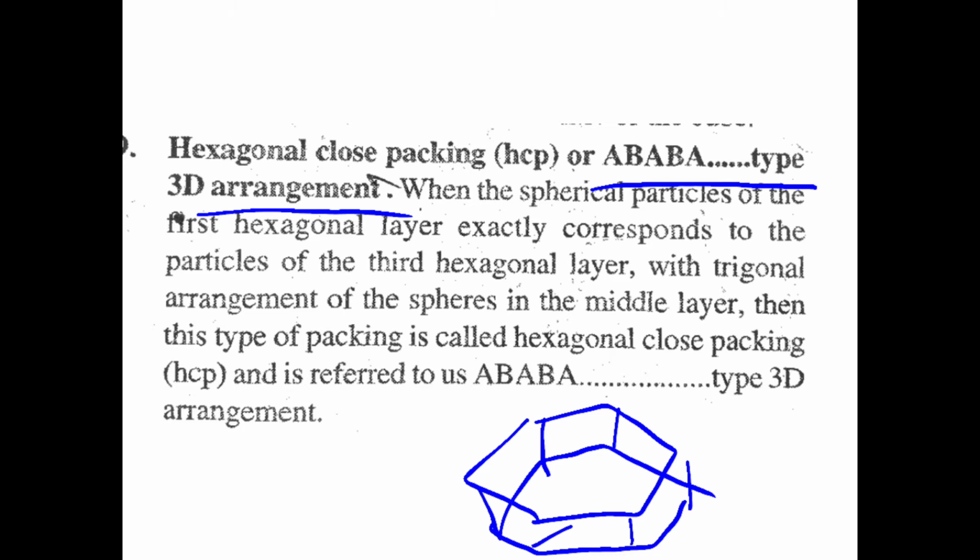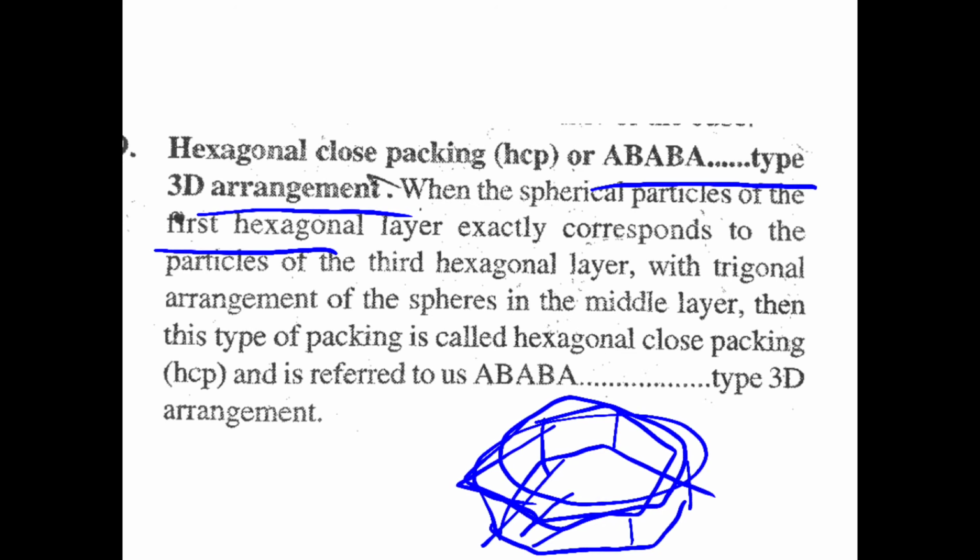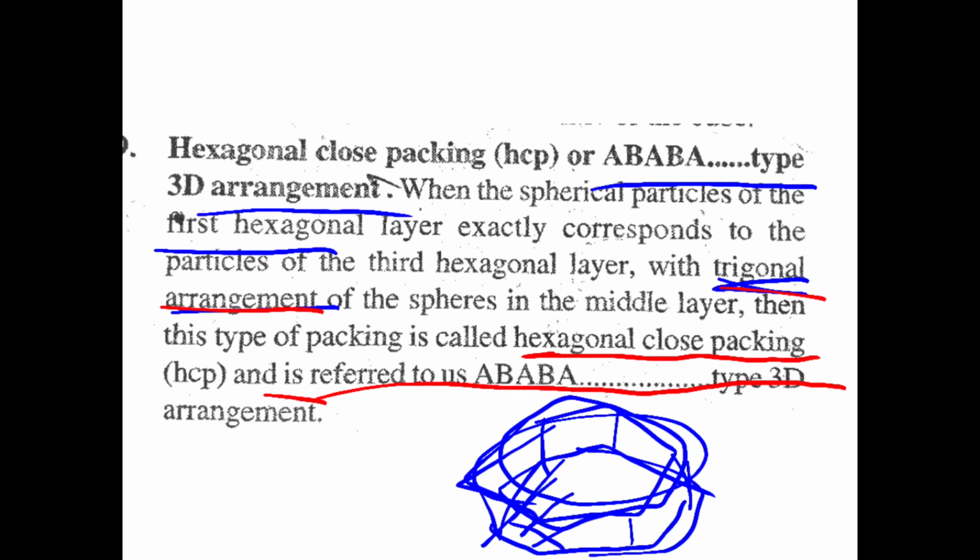When the spherical particles of the first hexagonal layer exactly correspond to the third layer, the first layer is exactly equal to the third layer with trigonal arrangement of the spheres in the middle layer, then this type of packing is called hexagonal close packing, or HCP, and is referred to as AB type of 3D arrangement.